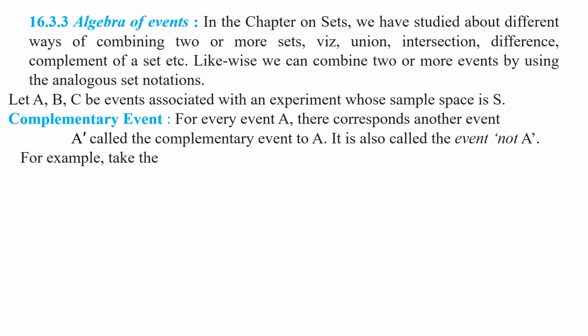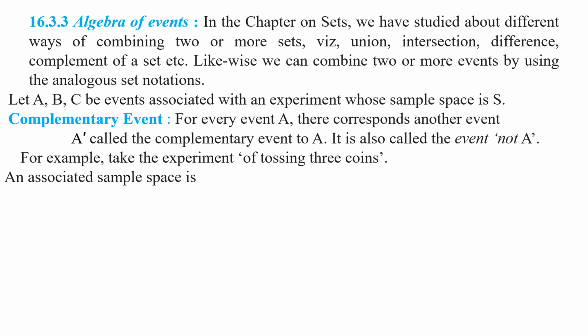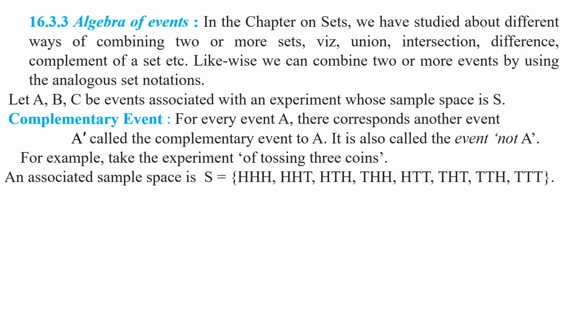For example, take the experiment of tossing 3 coins. An associated sample space is S equals the set HHH, HHT, HTH, THH, HTT, THT, TTH, TTT.